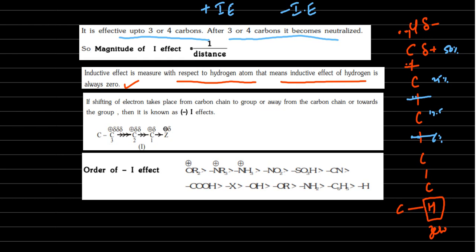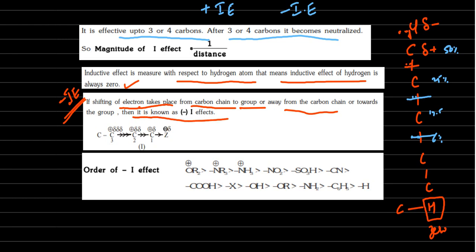Okay, higher electronegativity atoms are receiving electrons, and low electronegativity atoms are losing electrons, nothing but donating. Now this inductive effect is of two types. Now we are talking about the minus inductive effect. If shifting of electrons takes place from the carbon chain to a group, away from the carbon chain, then it is known as the minus I effect.